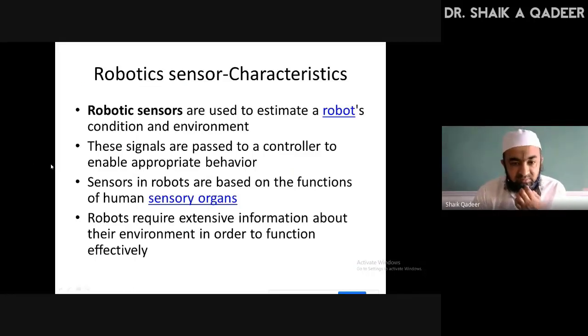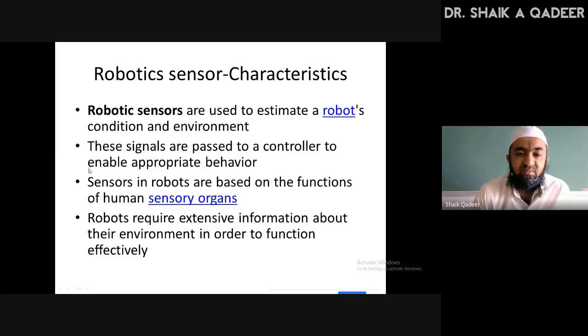I told you these are the 4 important points falling in the characteristics of robotic sensor. The first one is, this type of sensor should be able to precisely estimate the robot's condition and its environment.